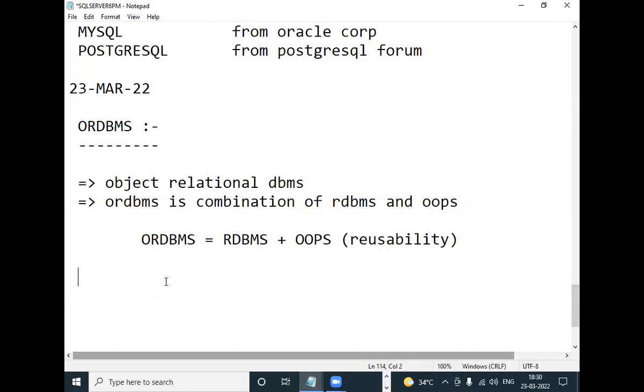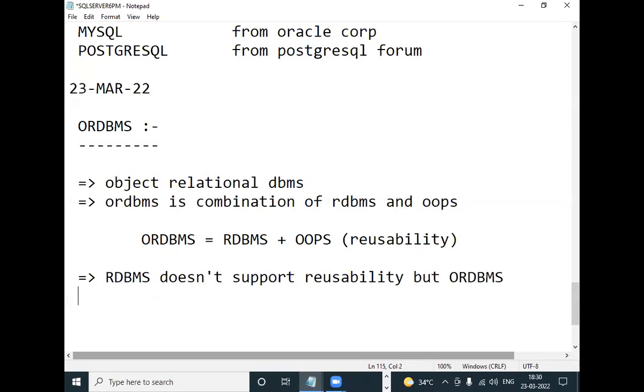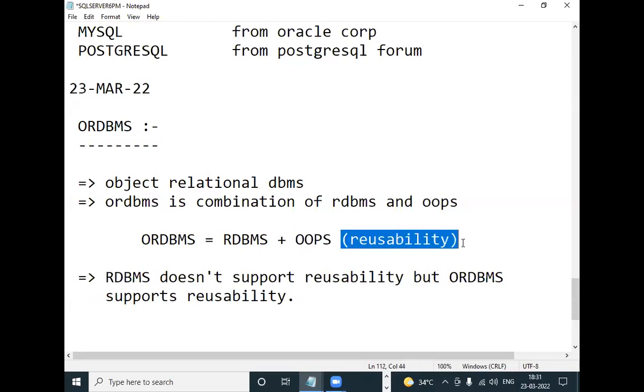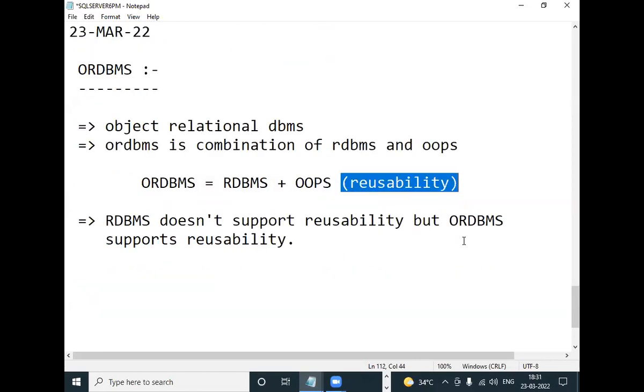Now, what is the difference? RDBMS doesn't support reusability, but ORDBMS supports reusability. This is the main difference. It's not completely different. Just some concepts are added, related to OOPS, and the concept added is reusability.